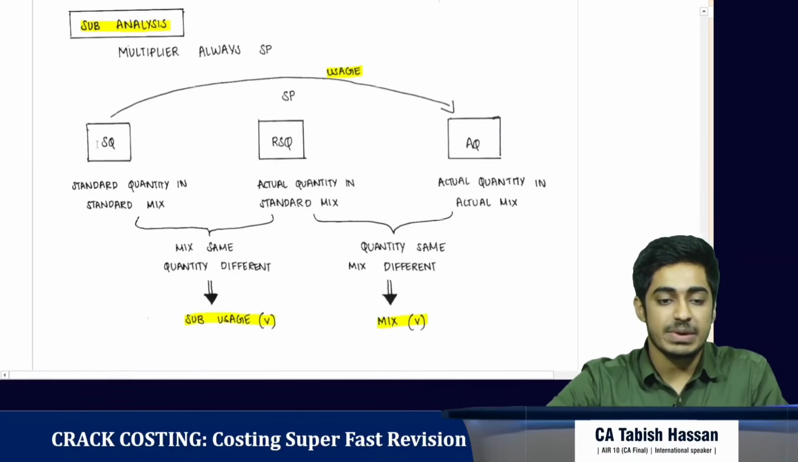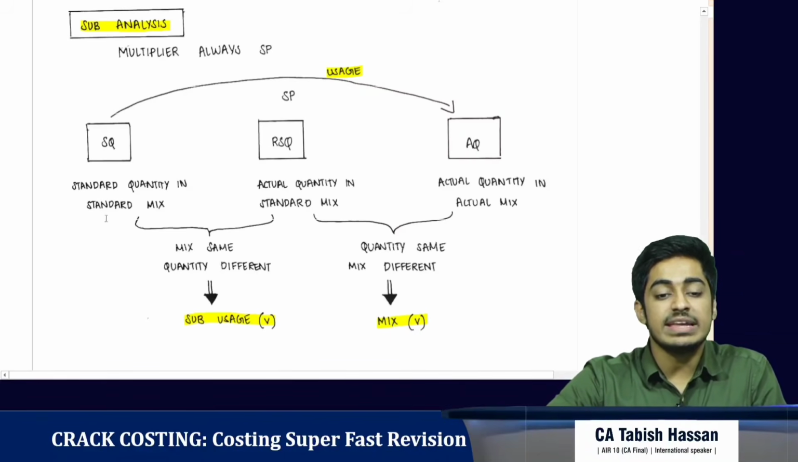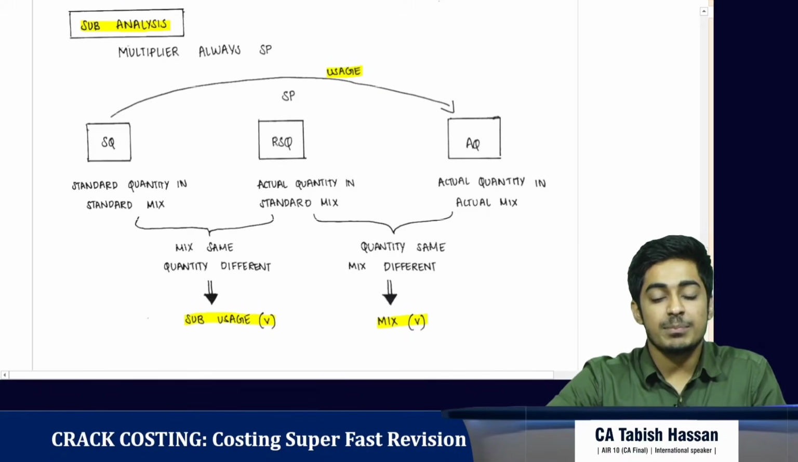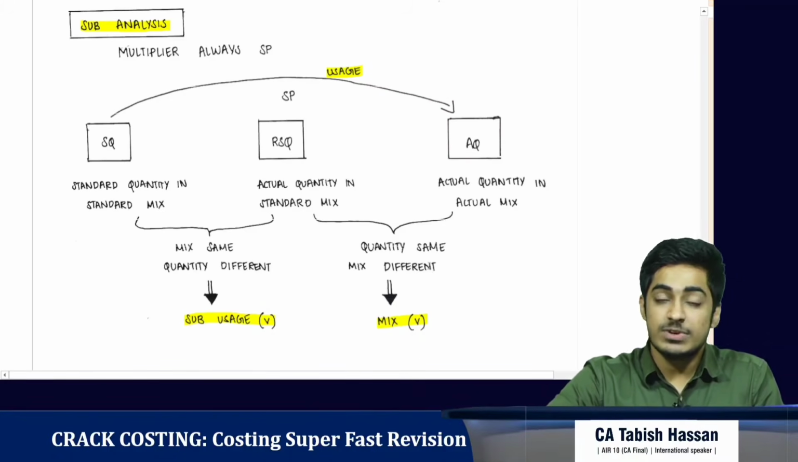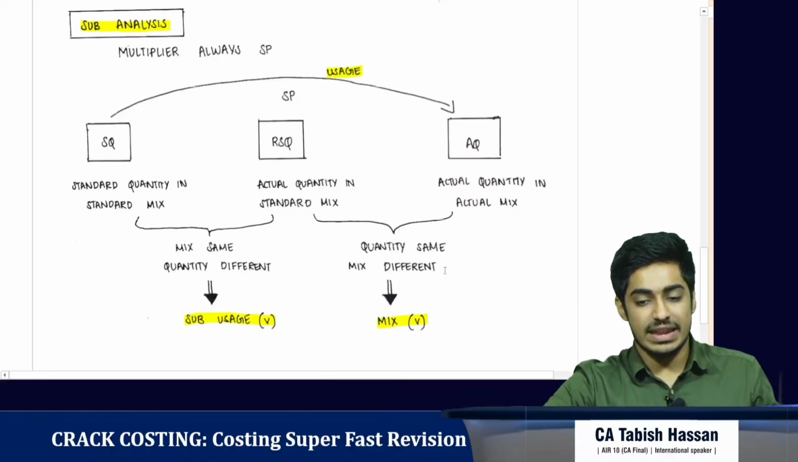So now let's compare standard quantity with revised standard quantity. Okay, so here if you see, the mix is the same, but only quantity has changed. So we call it the sub-usage variance. Now we'll compare revised standard quantity with actual quantity. What has happened here? The actual quantity is the same, but mix has changed. Okay, so we call it the mix variance. So we've revised material cost variance once again.